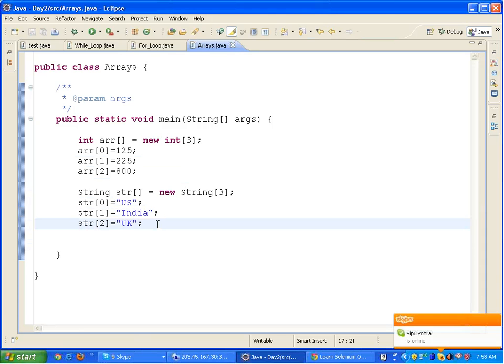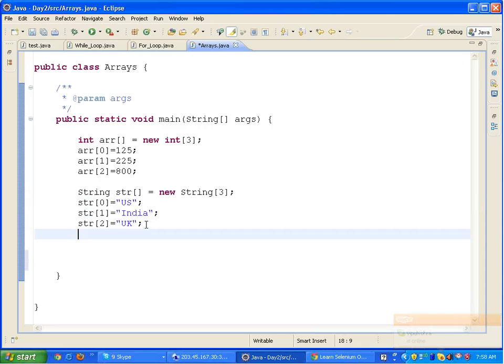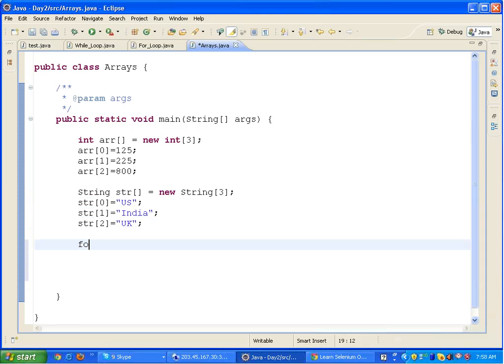Fine. Now what if I want to print all the values of this string array? I can write a for loop: for int i equals 0; i less than 3; i equals i plus 1.